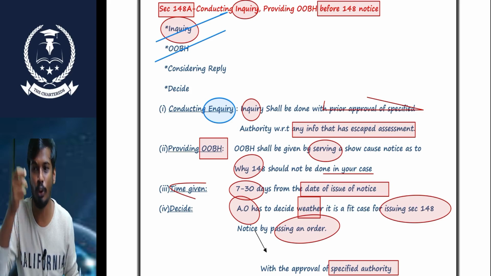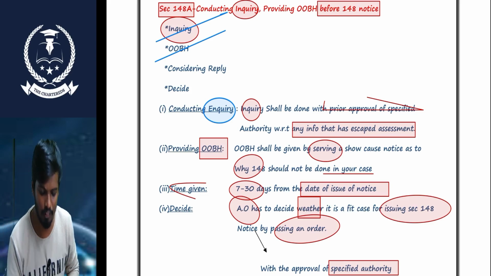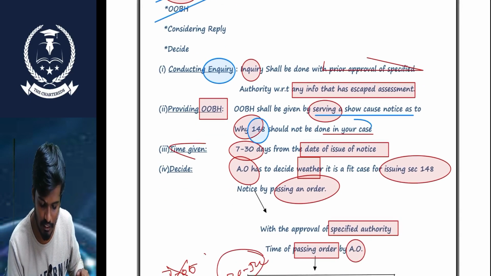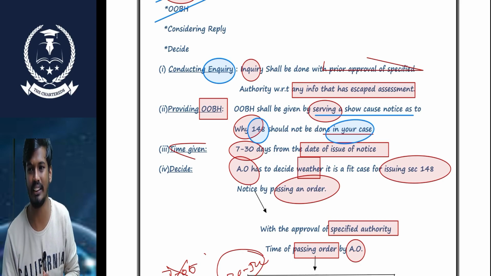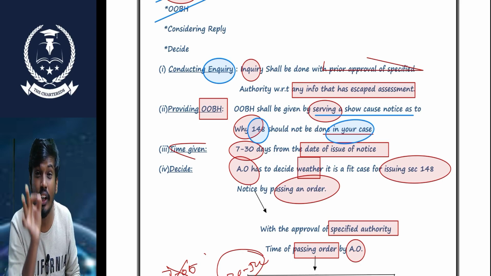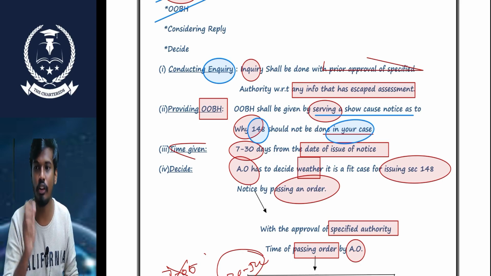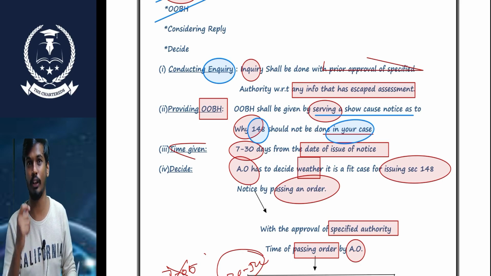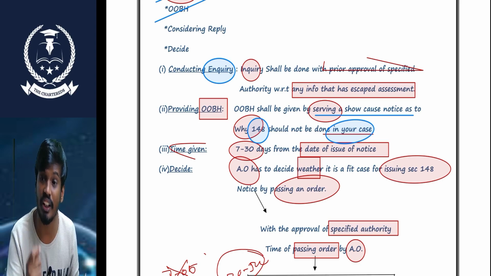Why are you not taking my case under 148? I will send one show-cause notice. Why should 148 not be done in your case? In that notice, I clearly mention why 148 should not be done in your case. The SC needs to reply to the AO on why 148 should not be done in your case.